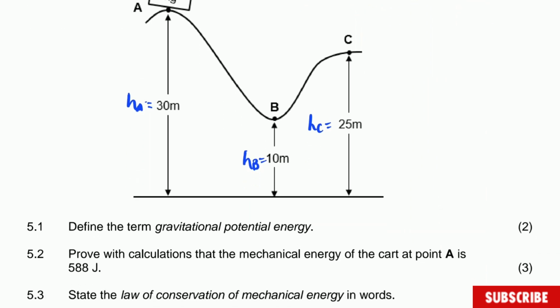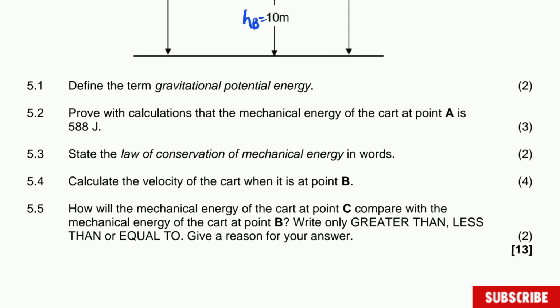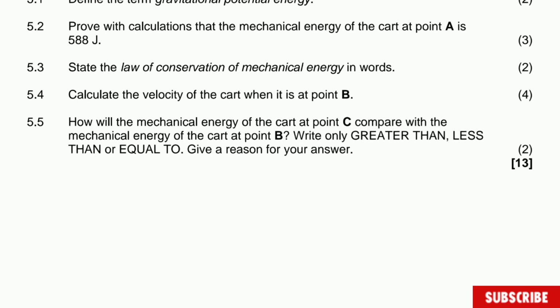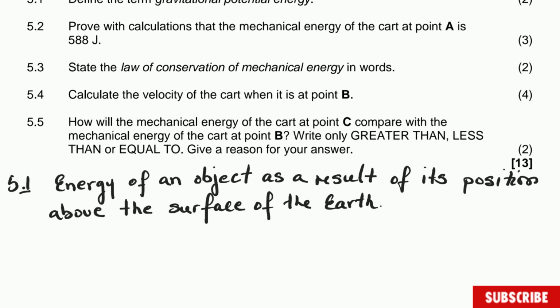The question says define the term gravitational potential energy. So let's write down that definition real fast and let's do it here at the bottom. And this definition states that the energy of an object as a result of its position above the surface of the Earth. And this definition, guys, will give you 2 marks. You have to learn the definition.